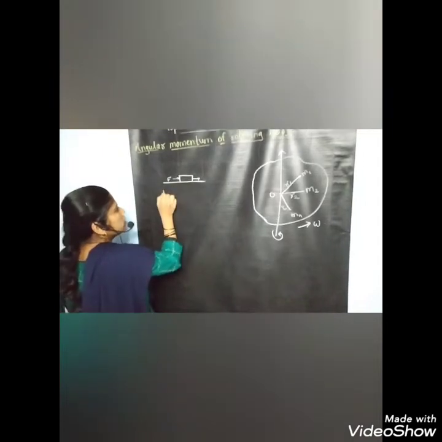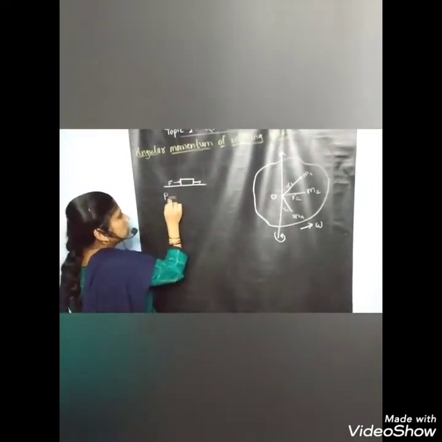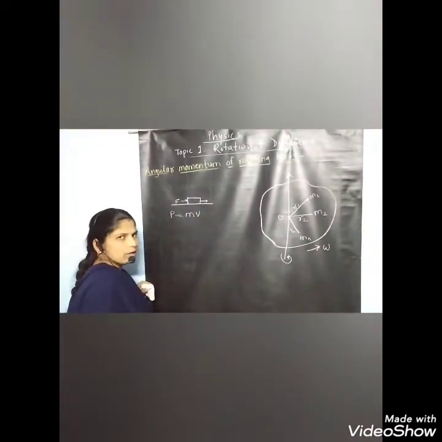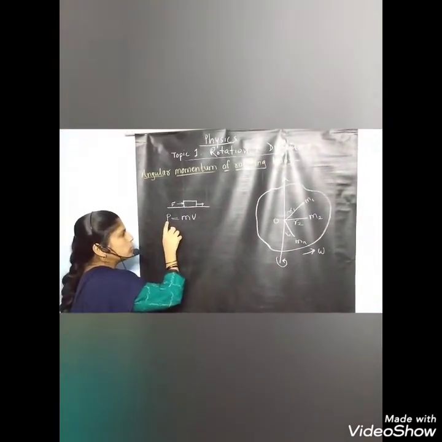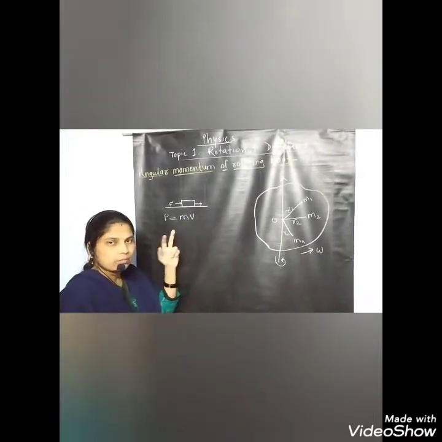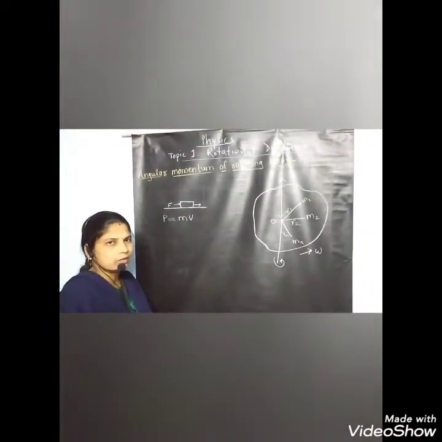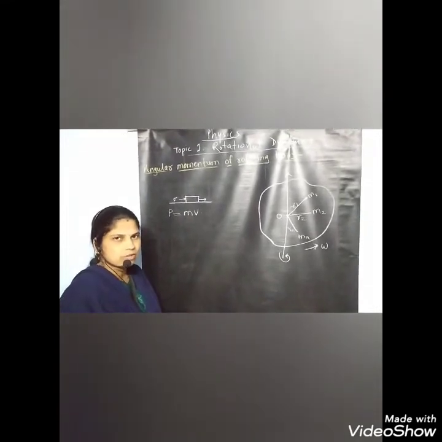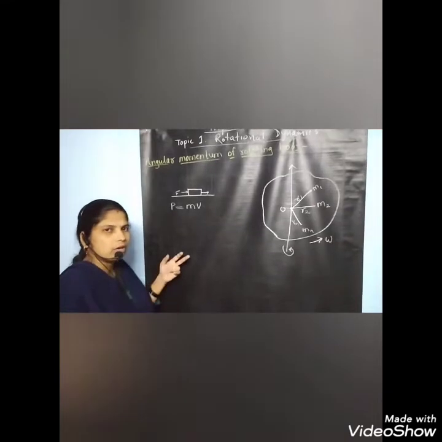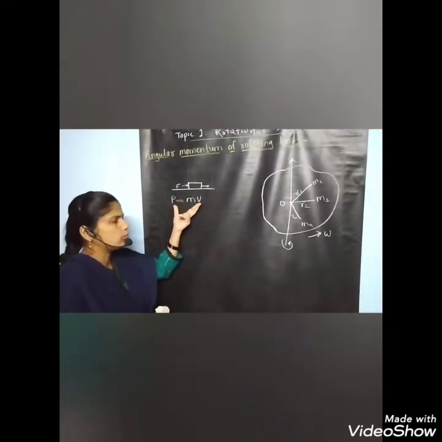Then we get its linear momentum, which is given by mass into velocity. This is the linear momentum because of which the body moves. When we discuss the law of conservation of linear momentum, we consider the standard law of conservation of linear momentum.